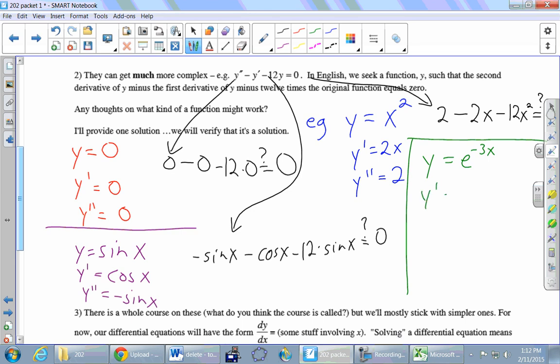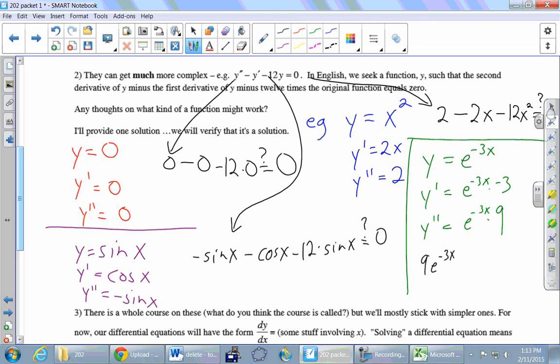So y prime equals, y double prime equals. Okay, first derivative. All right, we got a negative 3 popping out from the chain rule. And then when we take another derivative, another negative 3, which is going to become positive 9. Okay, so let's plug these back into our original. y double prime is 9e to the minus 3x.